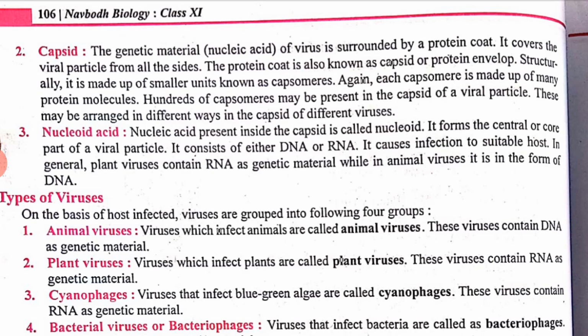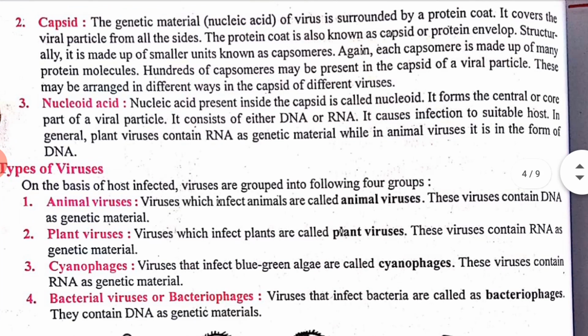Structurally it is made up of smaller units known as capsomeres. Each capsomere is again made up of many protein molecules. Hundreds of capsomeres may be present in the capsid of the viral particle. These may be arranged in different ways in the capsid of different viruses. Clear?